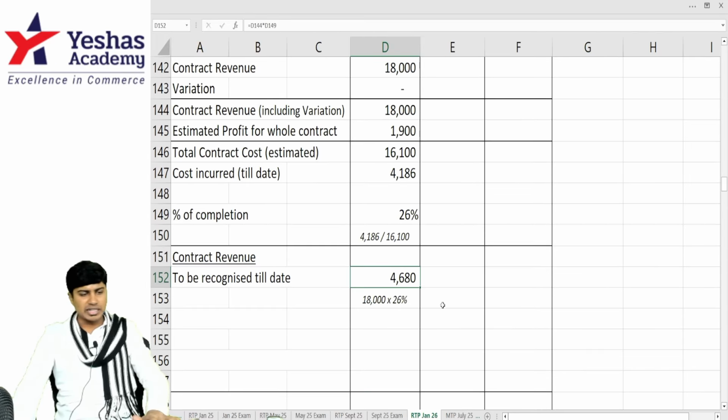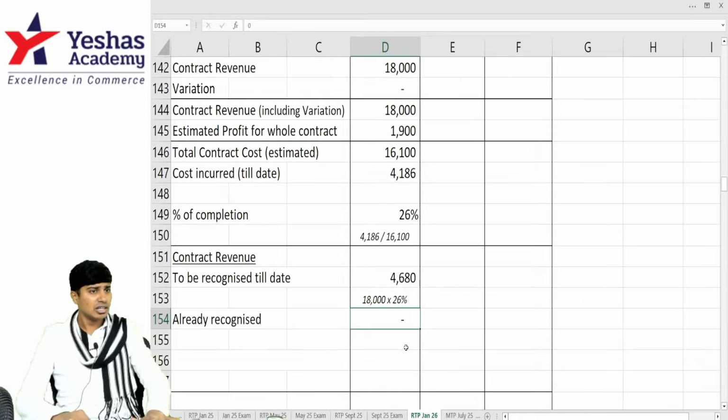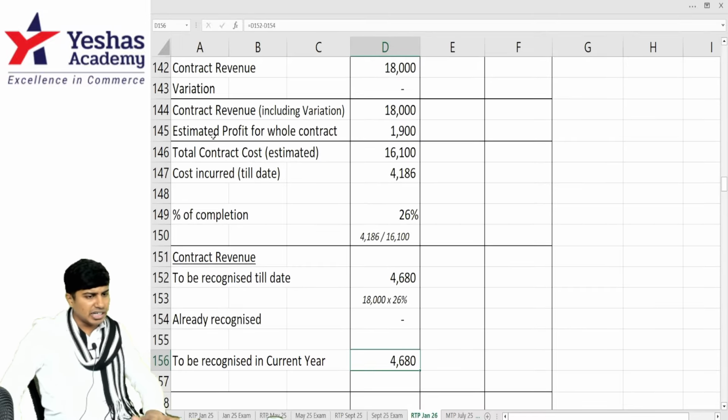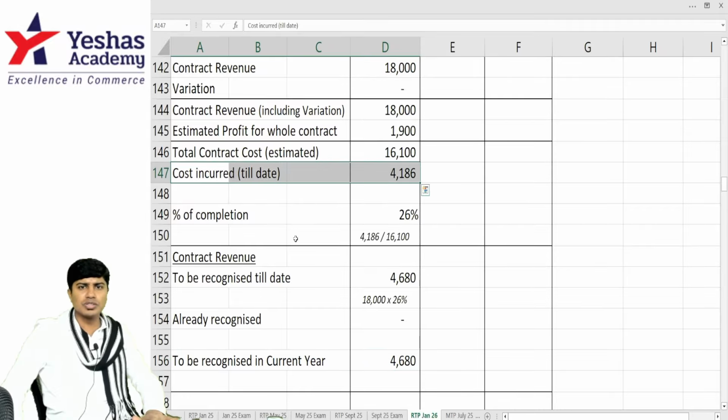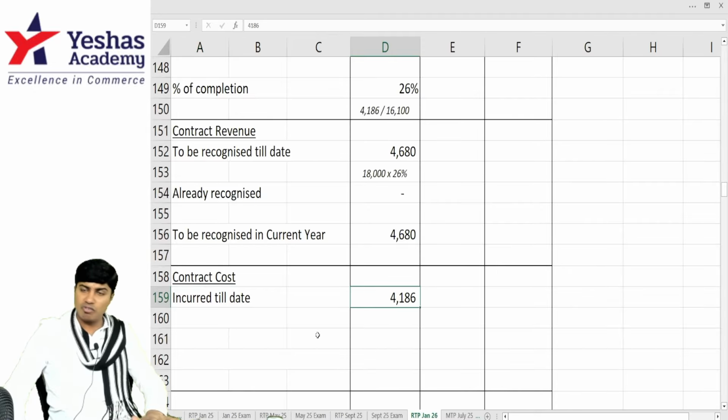And I'll also book my contract expense to the extent it is incurred. Contract expense, we know it, 4,186. Any revenue already recognized? No. What is the revenue to be recognized in year 1? 4,680. How much is the contract cost incurred in year 1? 4,186. How much is the contract cost incurred till date? 4,186. Any already recognized?